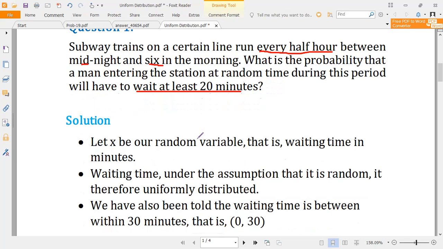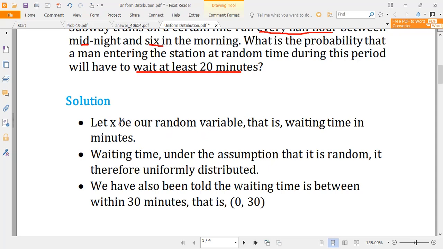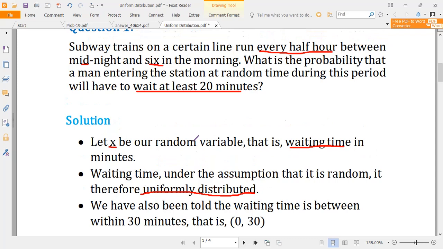So let's see. Now we let x be our random variable, and our variable of interest here is the waiting time, in minutes. So waiting time being a random variable, the assumption is that it follows a uniform distribution, provided that the probability for that particular event to occur is the same throughout the given time limit.